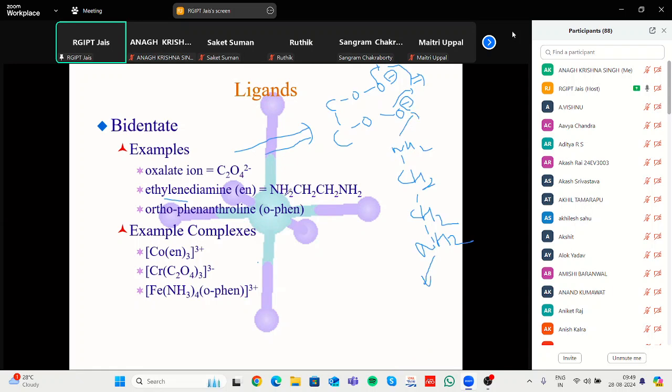That's why it is a bidentate ligand, or orthophenanthroline. The complex formed in this case is like cobalt with three ethylenediamine, with a charge of plus 3 on the complex. This type of complex is formed in the case of a bidentate ligand.